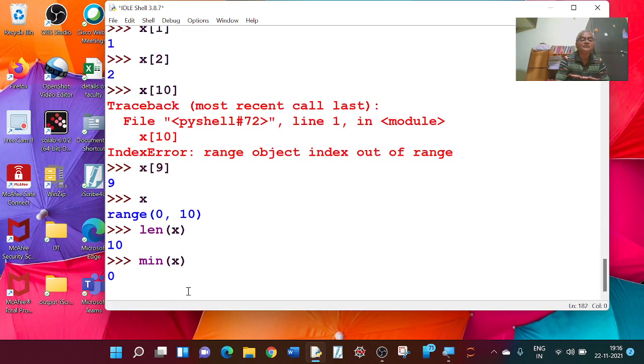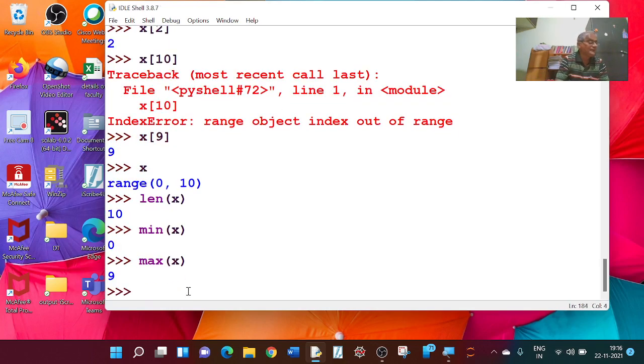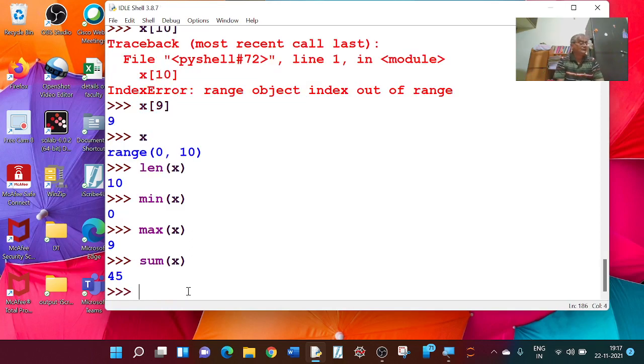Minimum, I think it is 0. Maximum of x, the maximum value of x is 9. And what is the sum of all those elements of x? Sum x is equal to 45.